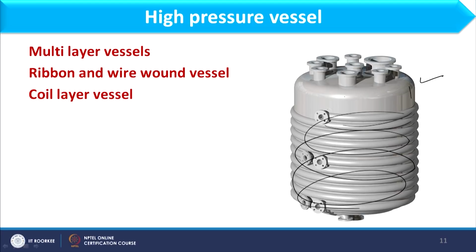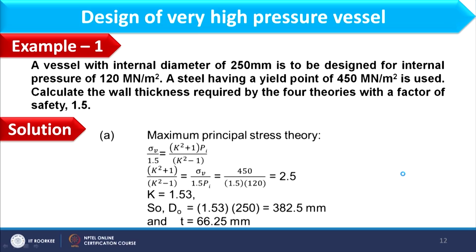So, basically these coil layers give stiffening to the system, and along with that it can be used as a media for heating or cooling. So, in this way we are pre-stressing the vessel, and therefore it can withstand higher pressure than that limited in monoblock. And now we will discuss a few examples to illustrate design of high pressure vessel.